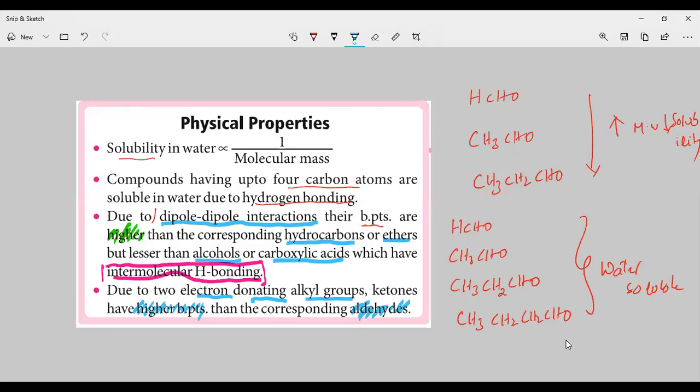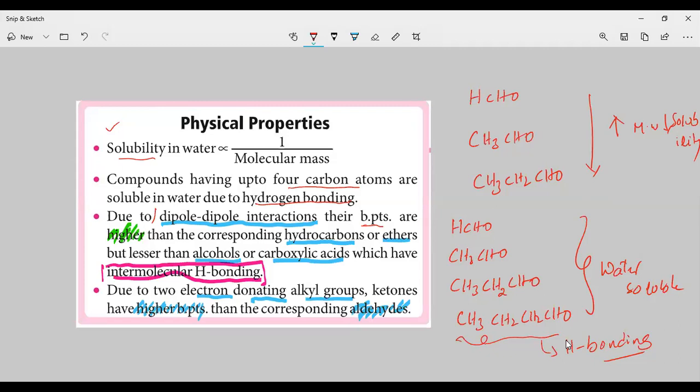Understood? The first physical property discusses solubility. The solubility is inversely proportional to molecular mass. The second physical property is about hydrogen bonding. The first 4 compounds are water soluble because they are able to form hydrogen bonding. But higher aldehydes and ketones are water insoluble. Why? Because the molecular mass is more.